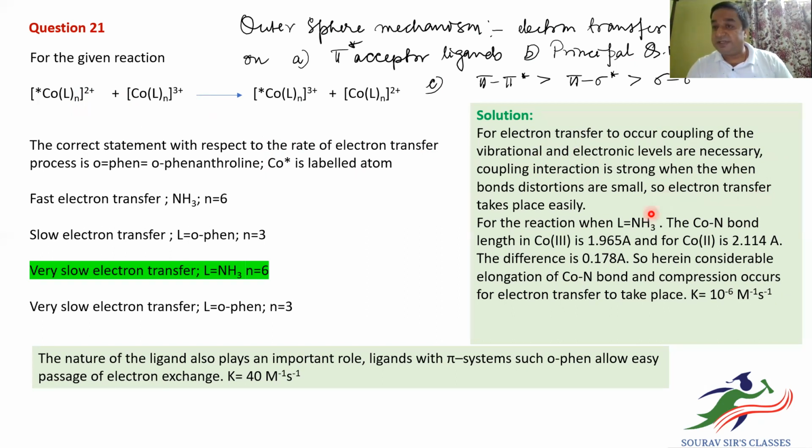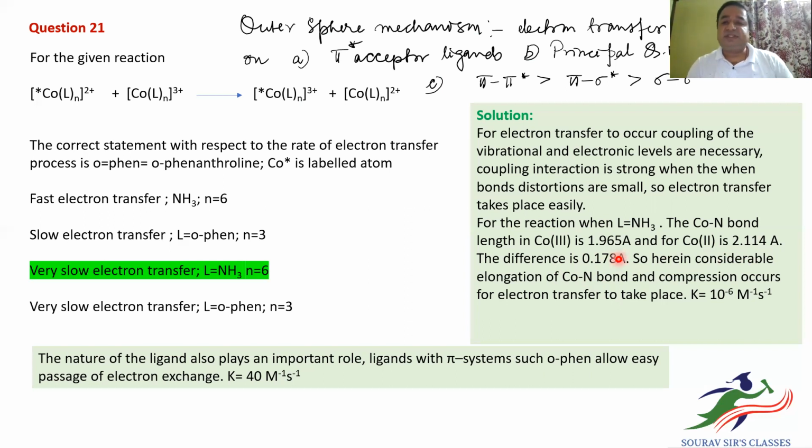But for this electron transfer to take place easily, the cobalt-nitrogen bond length has to be taken into account. If the cobalt-nitrogen bond length changes drastically, then I would say that the electron transfer will occur at a lesser rate. So cobalt-nitrogen, when cobalt is +3, is 1.965 angstrom. Cobalt +2 is going to be 2.114 angstrom. We will see this in a diagrammatic representation in the next slide. If you see the difference, it is around 0.178 angstrom. So this is quite a huge difference.